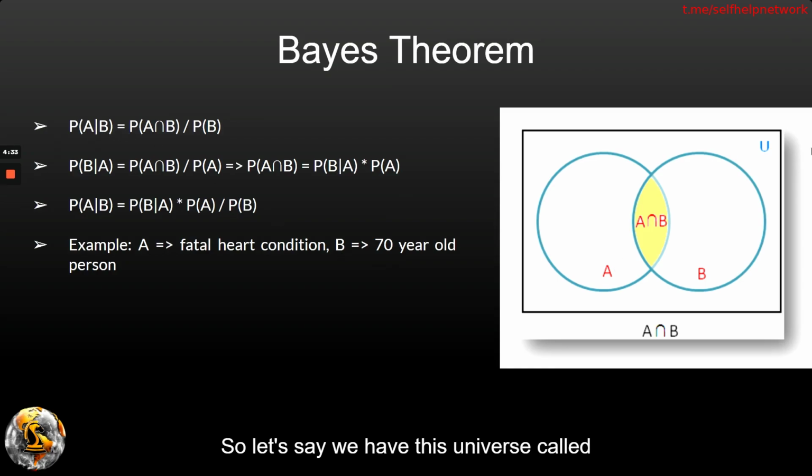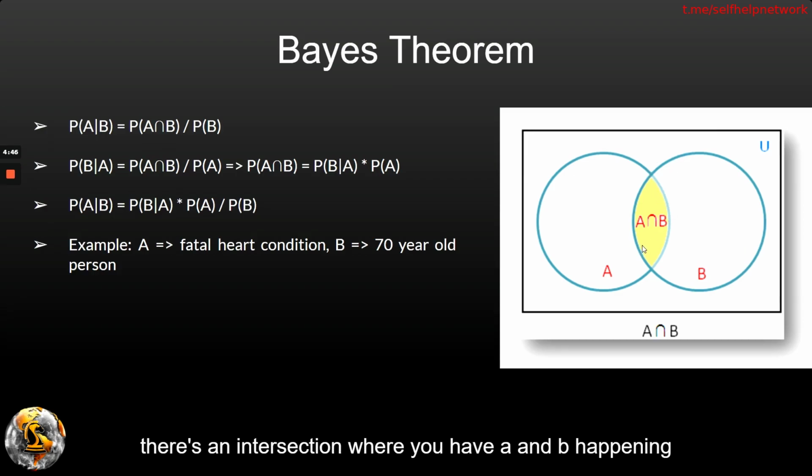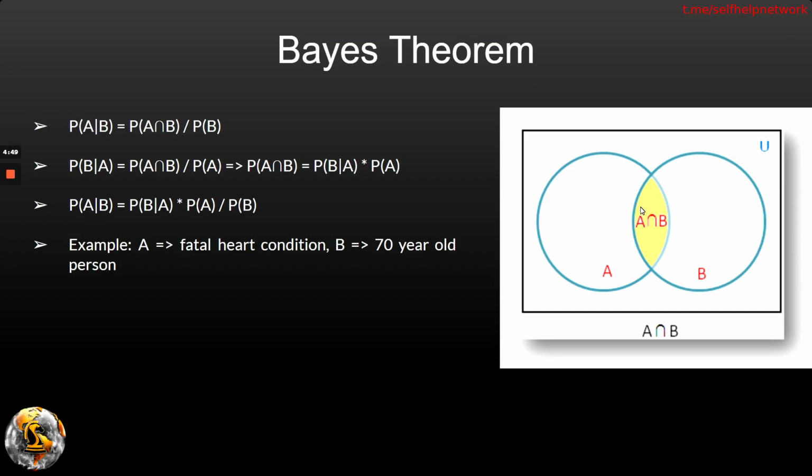So let's say we have this universe called U. That's all the possibilities that are available. You have a set of events called A and you have B. And then there's an intersection where you have A and B happening at the same time. Now, if you want to calculate the probability of A happening, given that B already happened, so this P(A|B) means probability of A given that B happened,